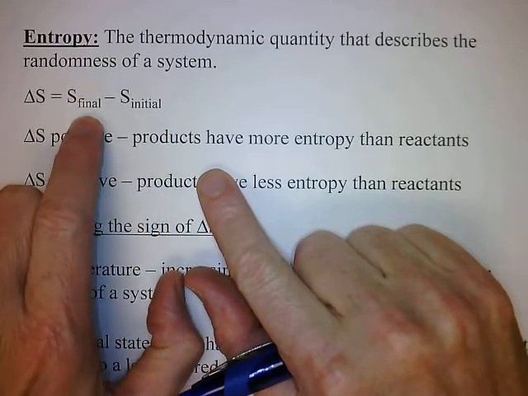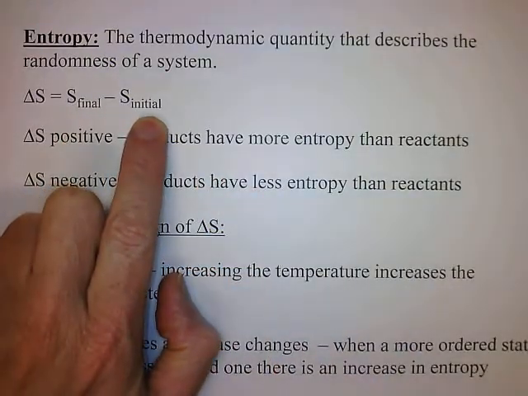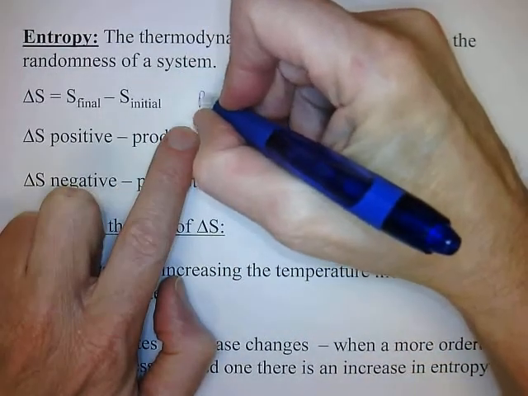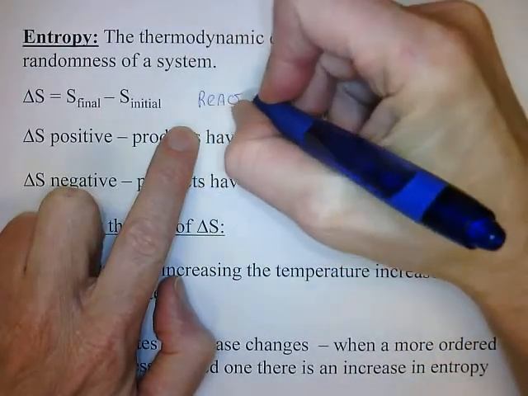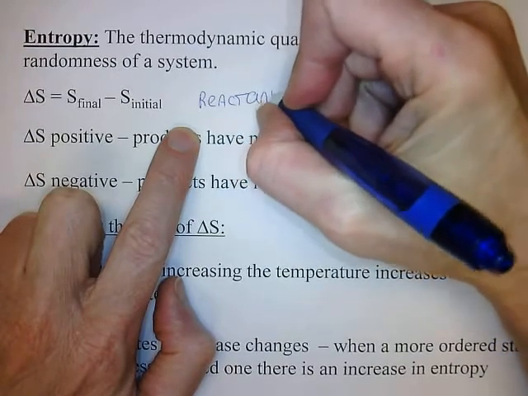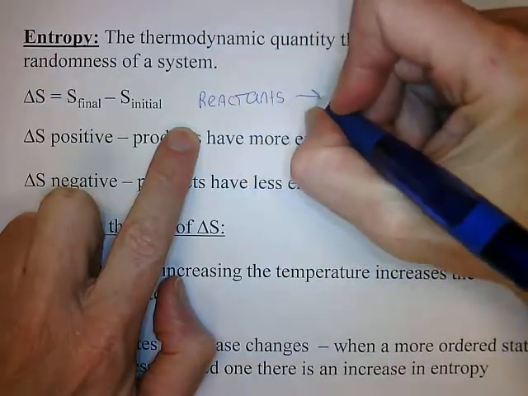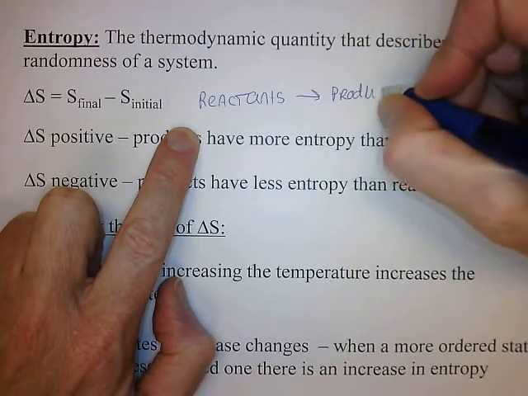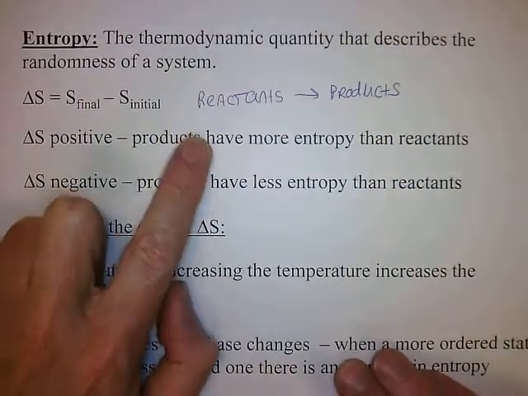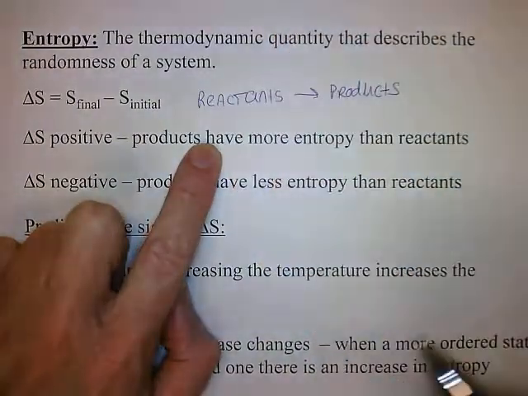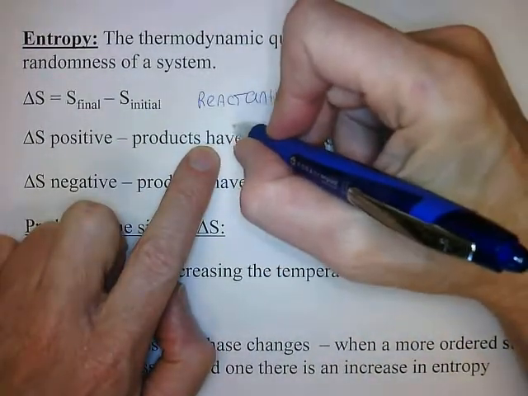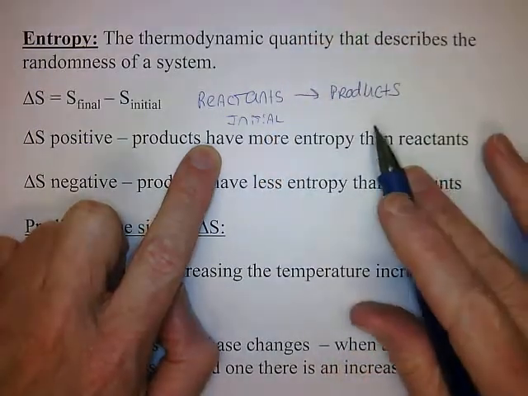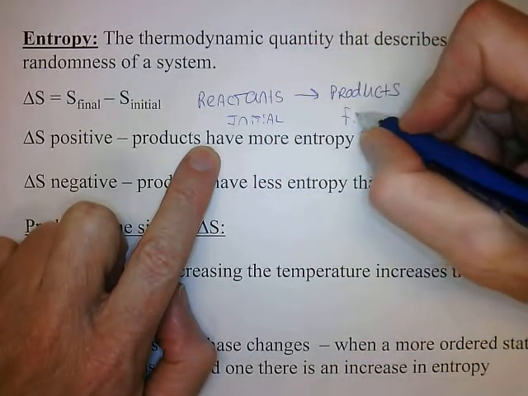If we think of our reaction as going from reactants to products, then the reactants are the initial state, and the products are the final state.